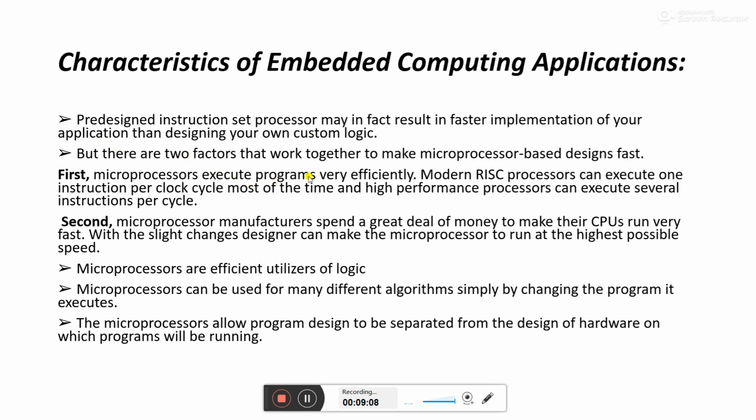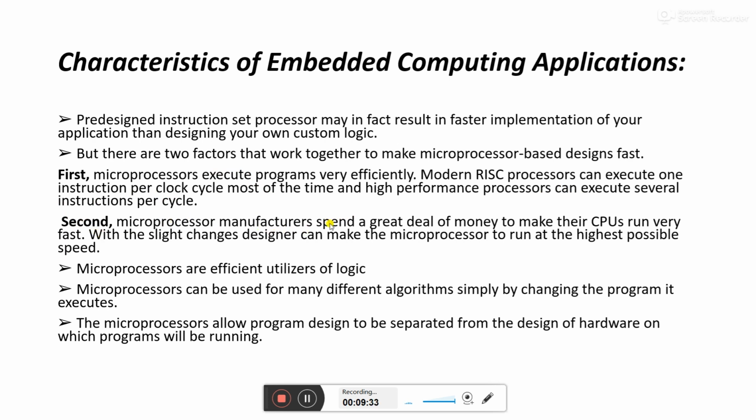There are two factors that work together to make microprocessor-based design fast. First, microprocessors execute programs very efficiently, and modern RISC processors can execute one instruction per clock cycle most of the time, and high-performance microprocessors can execute several instructions per cycle. So that is one reason why we use the microprocessor in our system.